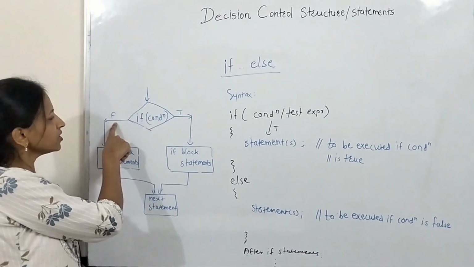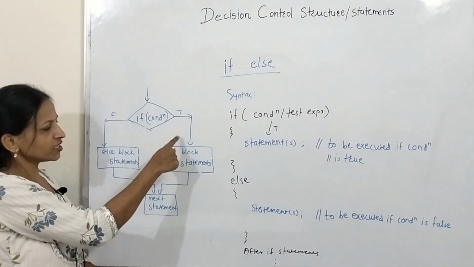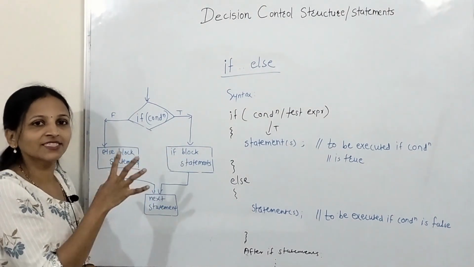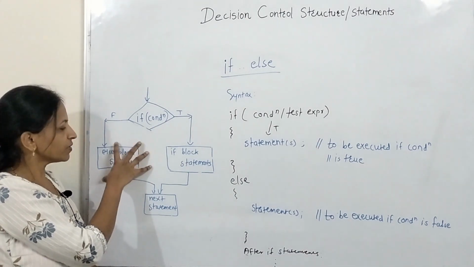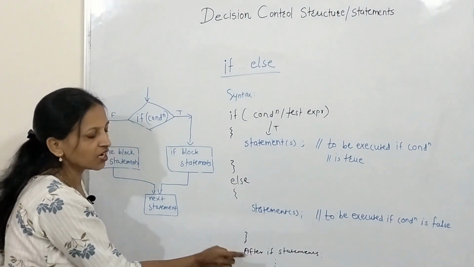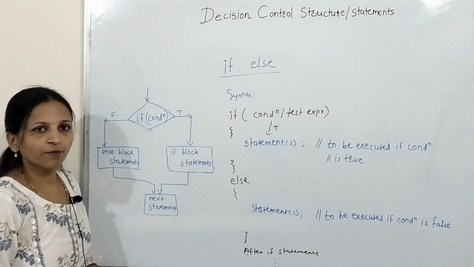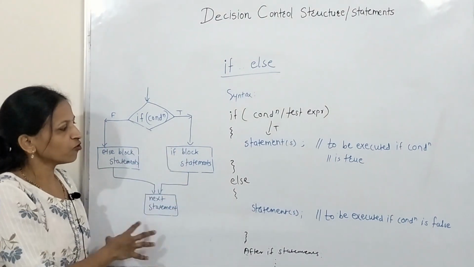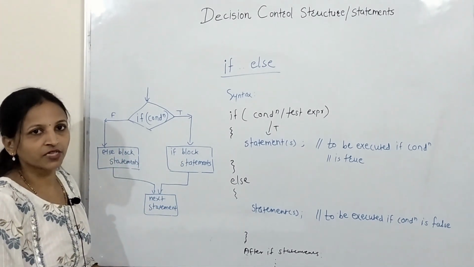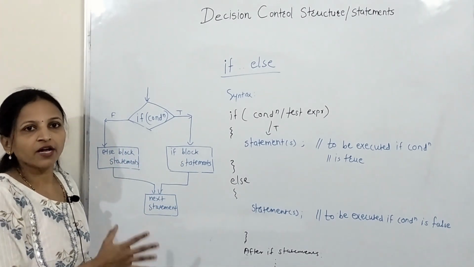If the condition is false, then it will not go inside the if block; it will directly go inside the else block and execute the statements inside that else block, and after execution of the else block statements, control will come to the next statement in the program. Getting it? This is the flow chart, or the execution, of how this if else statement gets executed. Now we will see one program for this.